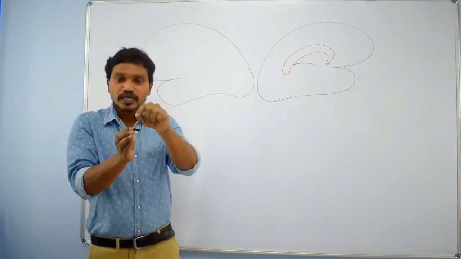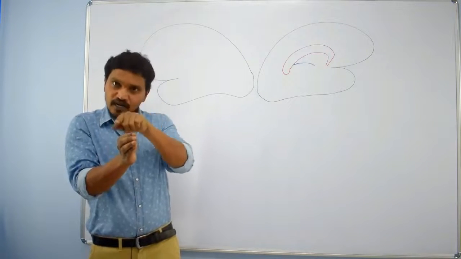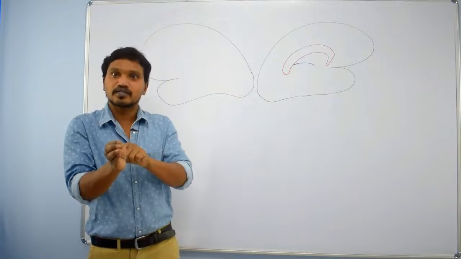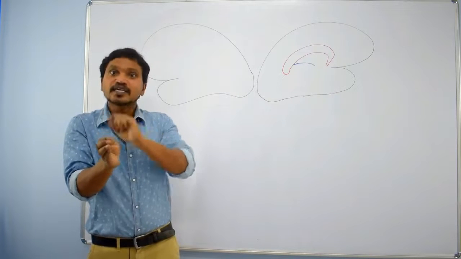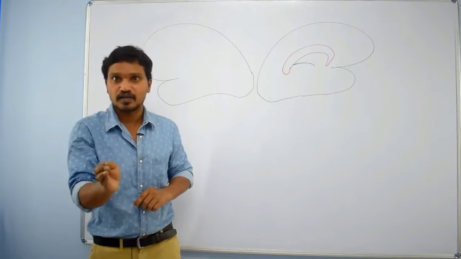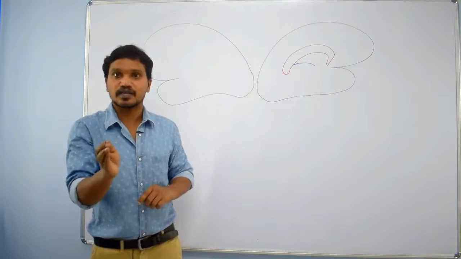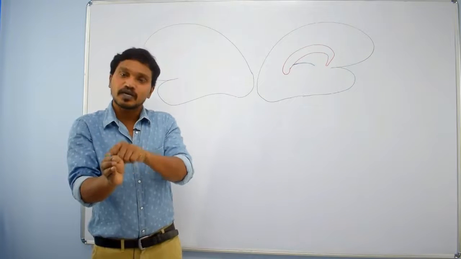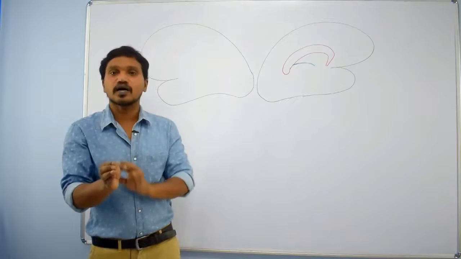Those fibers connect different areas within one cerebral hemisphere. That means they are intrahemispheric. Intrahemispheric means within the same cerebral hemisphere only, they connect one area to another area.